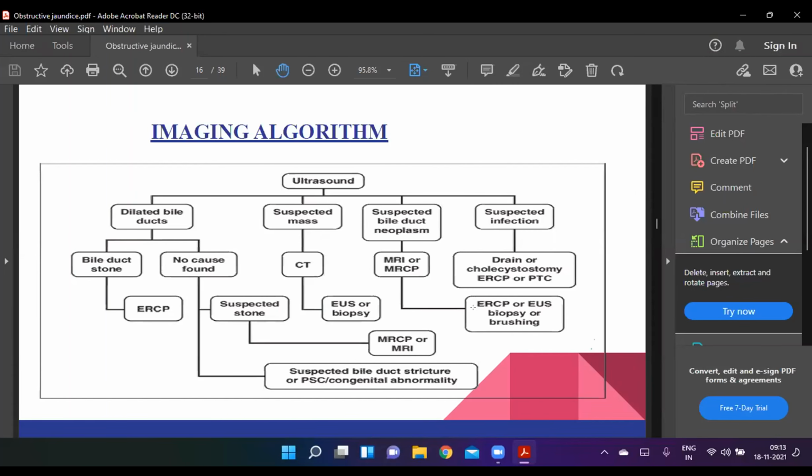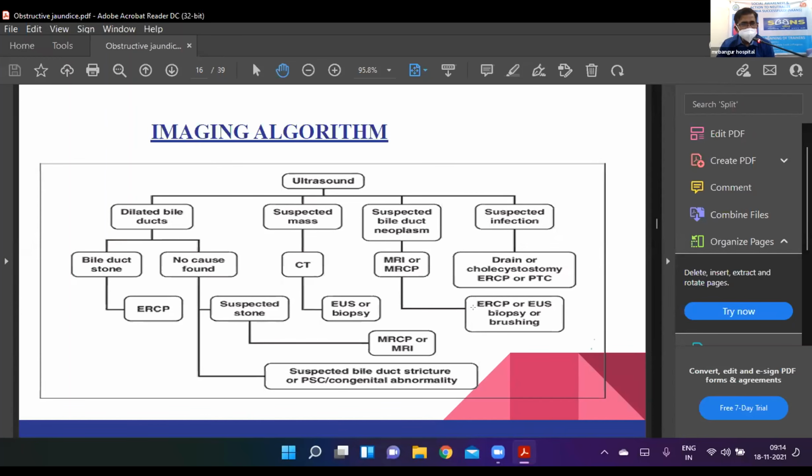Then the next is EUS. EUS is a very important investigation, although it is operator dependent, but EUS scores above CT and MRI for diagnosis of smaller lesions. If you have a very small lesion in the pancreatic ampullary region and distal bile duct, they are very easily picked up by a good quality EUS.